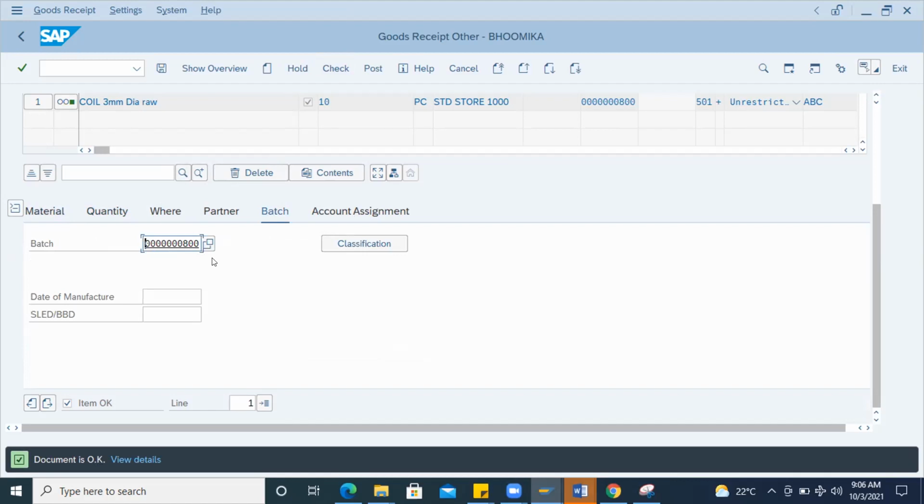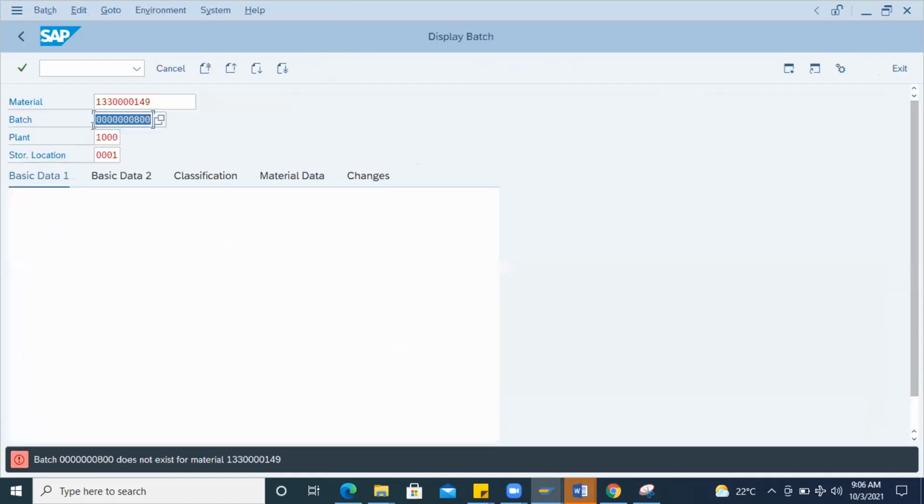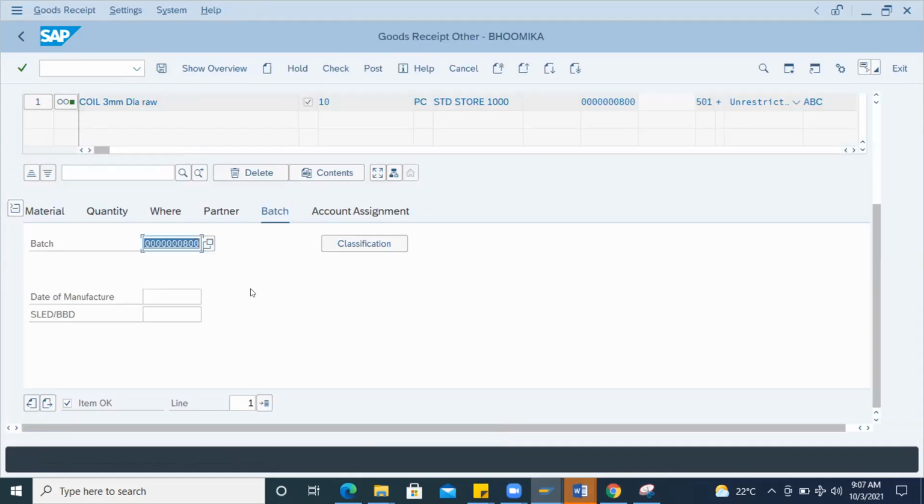That is one process, but in a business there are different users. If you are using any product which has an expiry date, then if you go with this batch number and display this, this is not saved now. Once it is saved, you can see basic data 1 and 2, where you can see the shelf life, expiry date, manufacture date, everything is available. I will show it once it is posted. Okay, check it